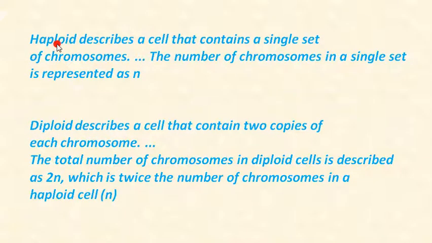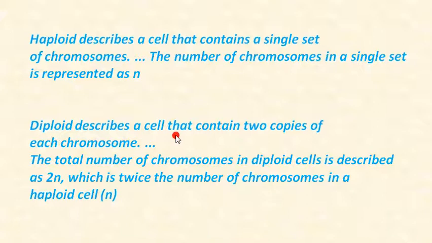Now these are the definitions of haploid and diploid. Haploid describes a cell that contains a single set of chromosomes. You should know what a chromosome is: the set of our inheritance material, DNA, makes the chromosome. A cell that contains only a single set is called haploid. The number of chromosomes in a single set is represented as n, small letter n. What is diploid?